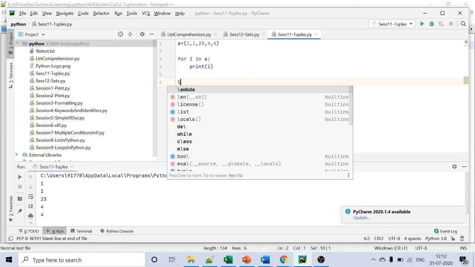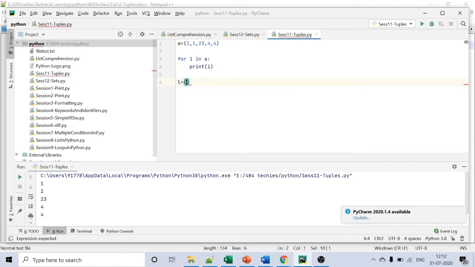I'm creating a tuple called L, and inside the tuple I'm having 1, one string A, and one boolean True.